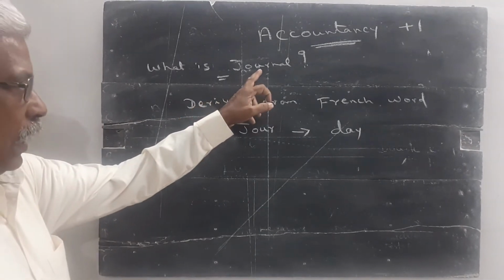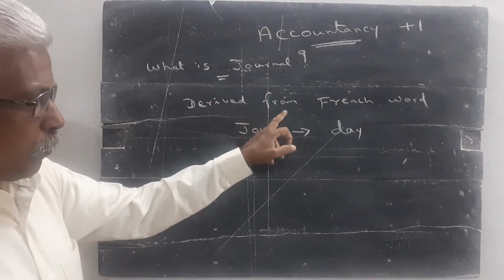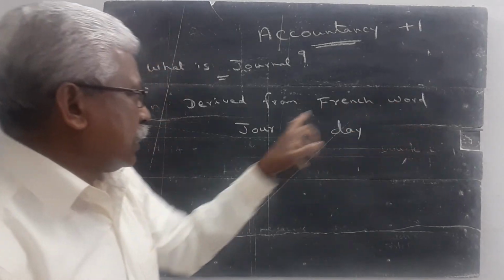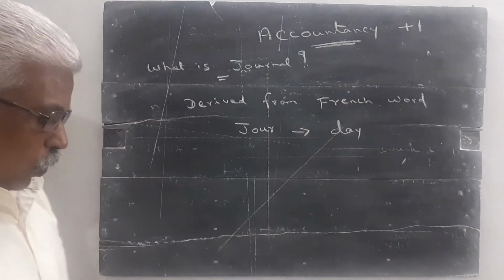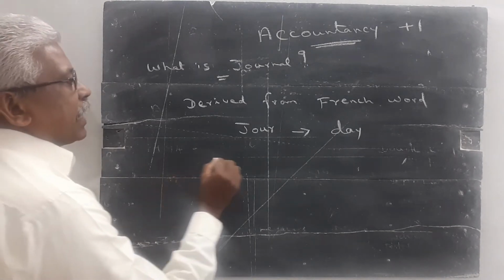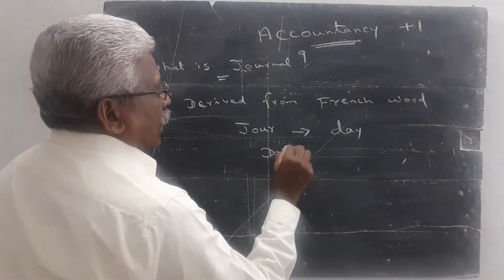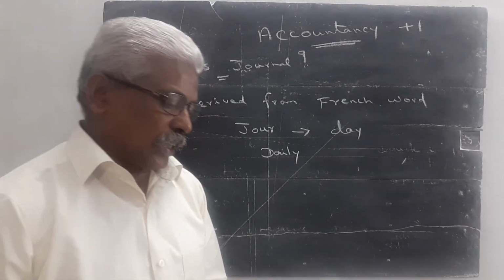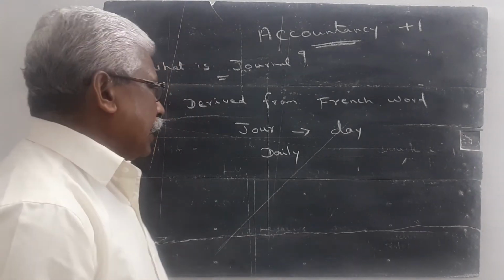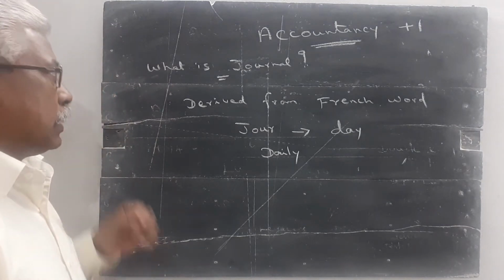The word journal is derived from the French word Jour, which means day. So journal means daily. The day-to-day transactions recorded daily in accounting language is called journal.